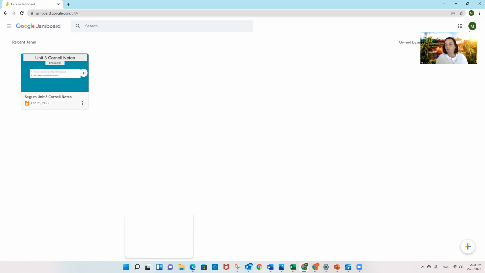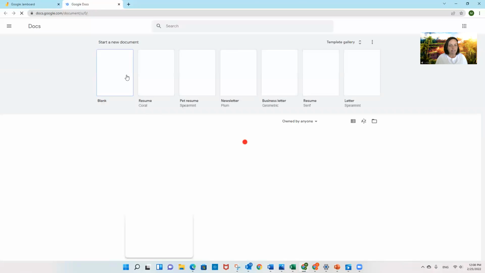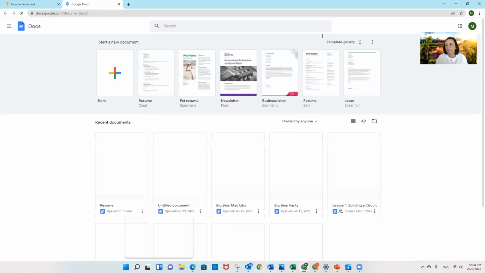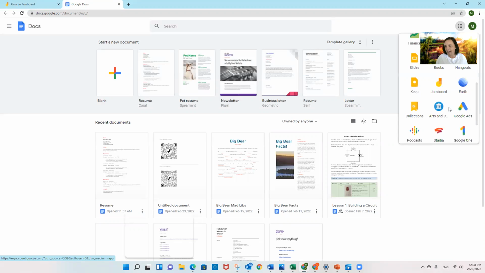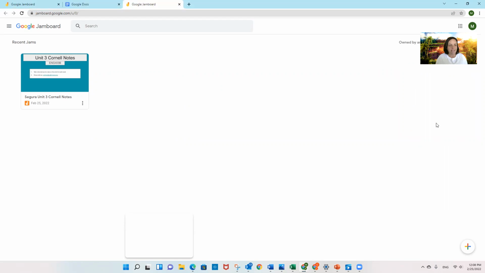If you want to switch over and work on something else, you can see this might look a little different than yours, right? But there are docs in here. These are all sorts of things. And so Jamboard is one of these apps. It looks like that. So you're just going to have to find it when you're ready to take notes again or add to your notes.